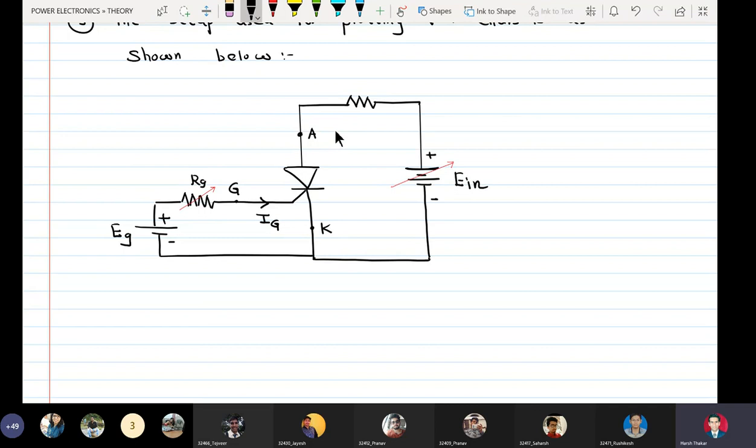Okay, and the potential difference between A and K will be denoted as VAK, which is one of the parameters to be plotted. And the second parameter which is plotted is the device current IA. This is my load resistor RL.